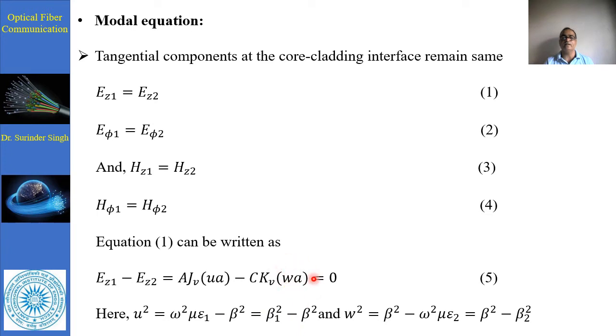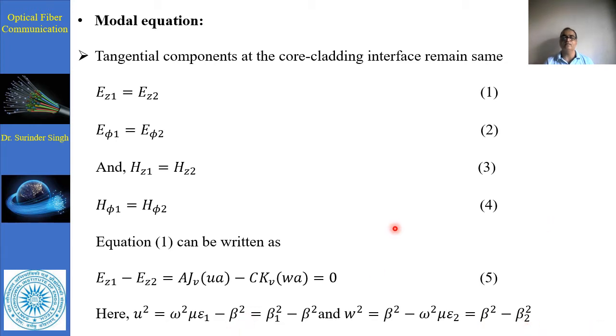On the other side, outside the boundary, we can consider w square is equal to beta square minus omega square mu epsilon 2, so this is basically beta square minus beta 2 square.